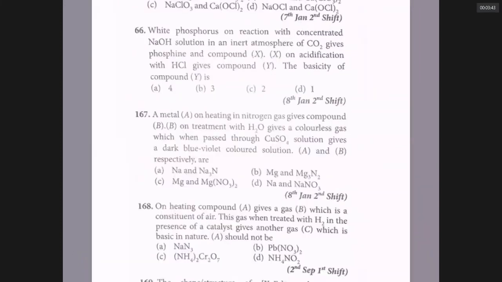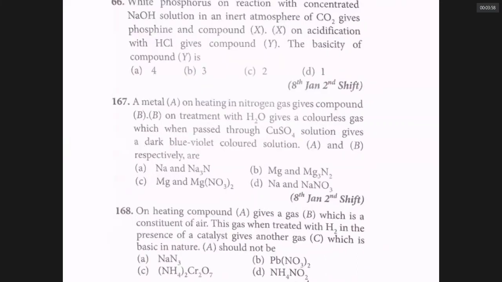The metal A on heating in nitrogen gives a compound. Notice the metals which can react with nitrogen belong to any group other than one group. 1A group, namely sodium, potassium, rubidium, cesium, francium, they do not combine with nitrogen. They can't give nitrides.